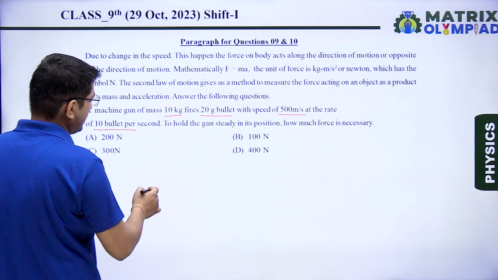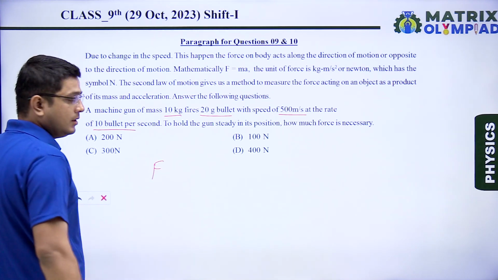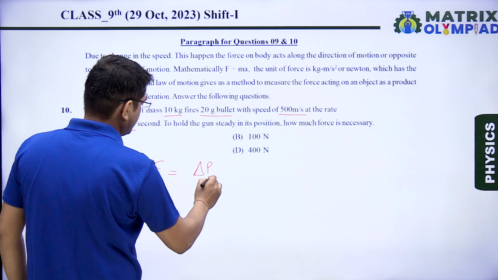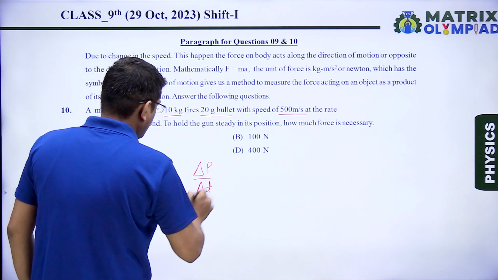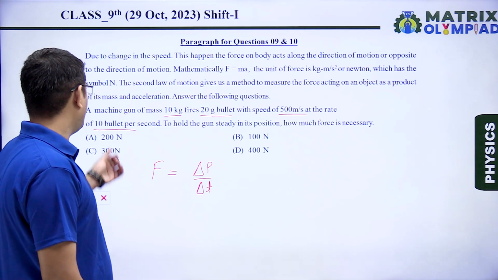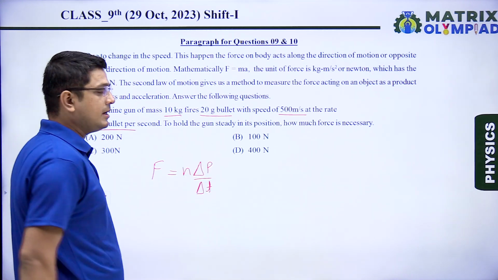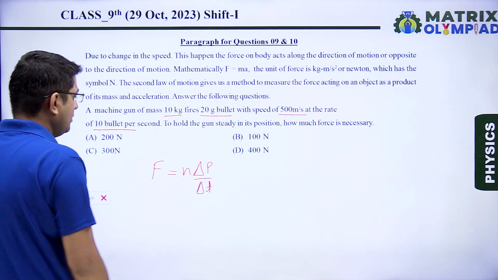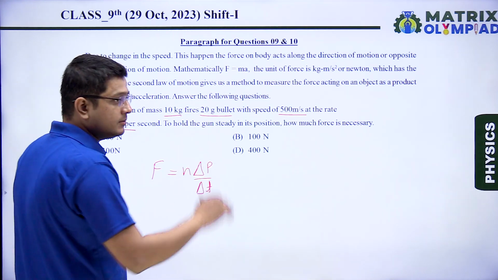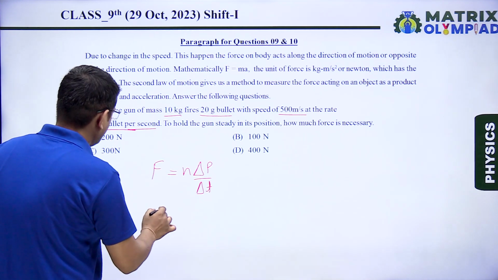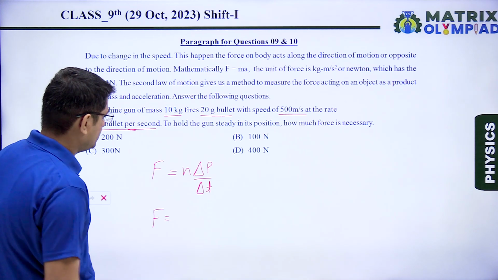So using the second law of motion, the force is equal to the rate of change of momentum. Because here the number of bullets fired per second is 10, I am writing this formula: n delta p upon delta t. The value of delta t is 1 because bullet fires are given per second. So now let us find the value of force required.